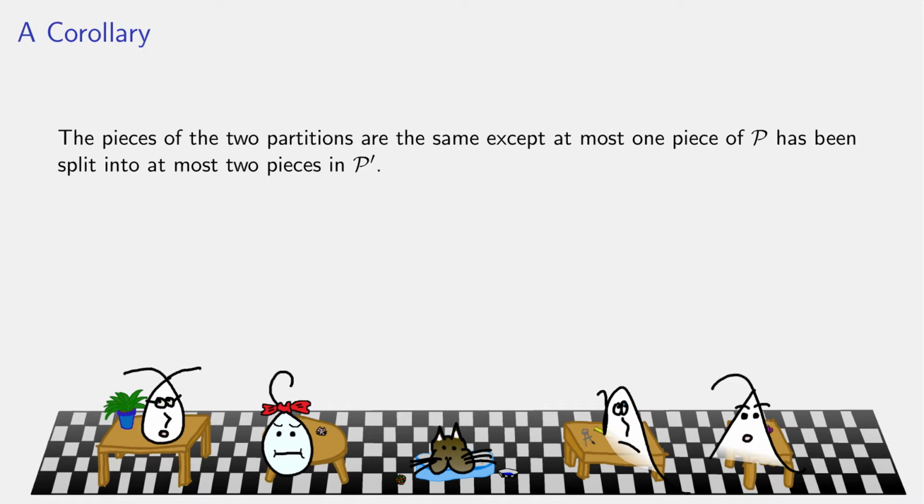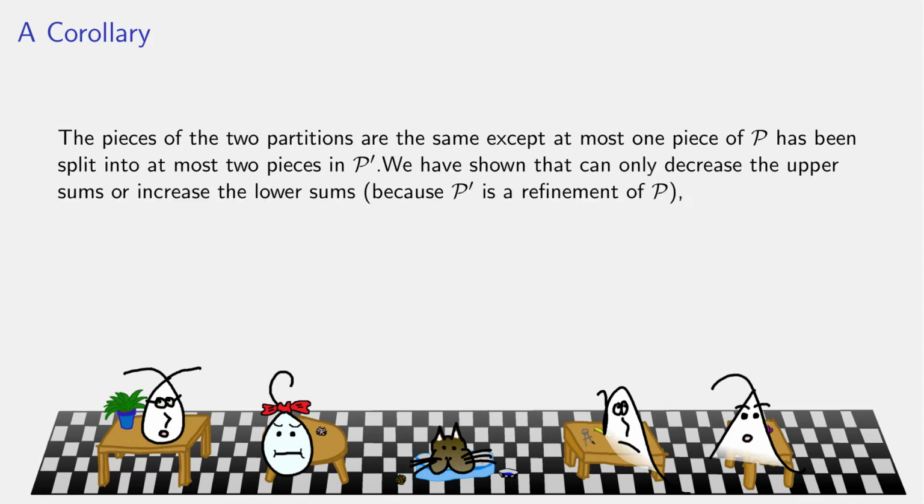Okay, so the pieces of the two partitions are exactly the same. All we did was add 1 point. So the only difference between the two partitions is one interval has been broken into two pieces. So the pieces of the two partitions are almost exactly the same, but 1 point has been added. So what we've shown is that on that one interval, we can only decrease the upper sum or increase the lower sum because we have made a refinement.